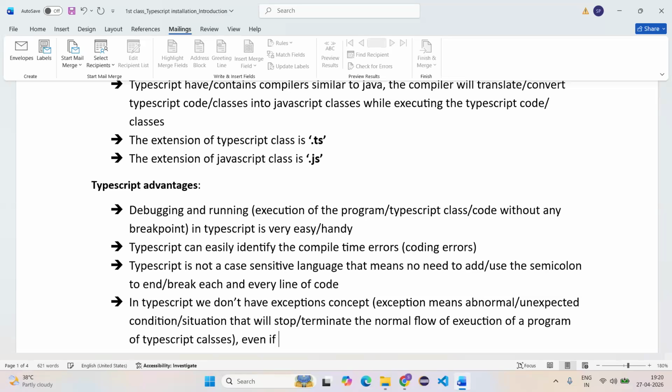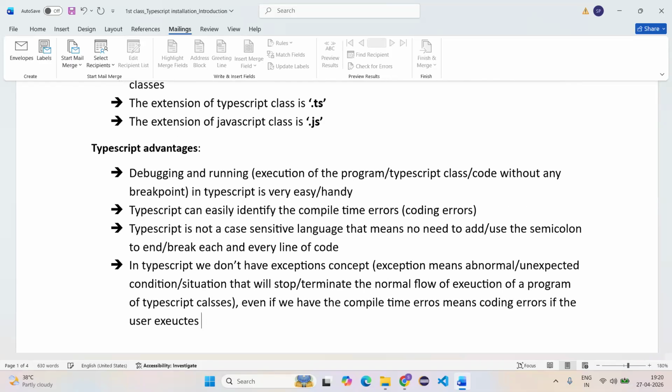Even if we have compile time errors, meaning coding errors, if the user executes the code, it will not stop the execution of a TypeScript class.